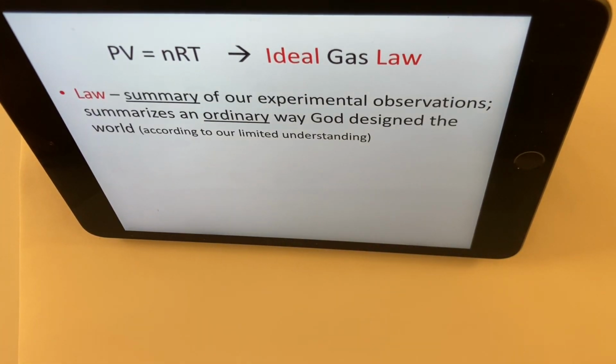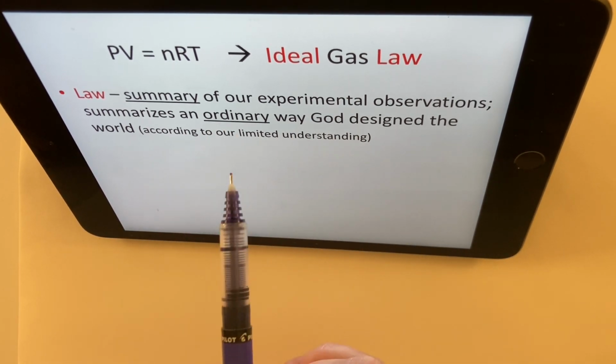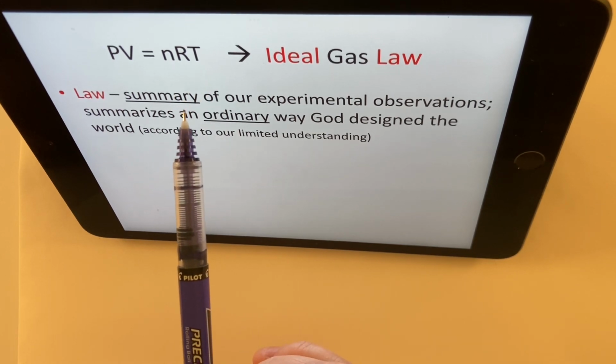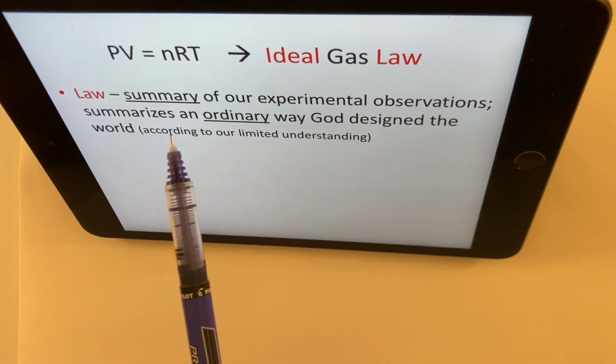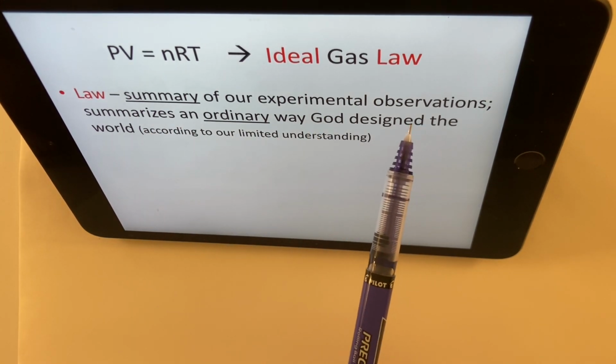So a law, as we've noted in science, is just a summary of our experimental observations. So this PV equals nRT summarized what we saw in class, last class, and just what we can do every day in the lab. So it's a nice, simple summary of our observations.